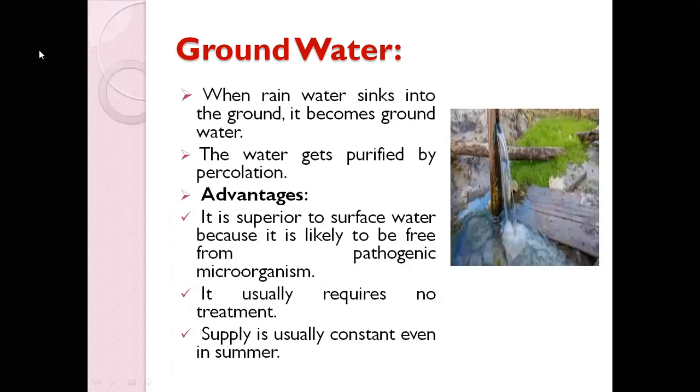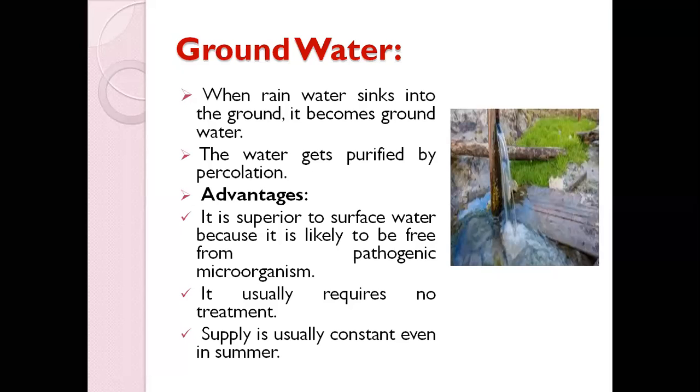The next is groundwater. When rainwater sinks into the ground, it becomes groundwater. This water gets purified by percolation, and the main advantage is that it is very superior to surface water, because groundwater is mostly underground. It has very little chance of being contaminated from any human or animal source, and it is mostly free from any pathogenic organisms. The supply is usually steady even in the summer season, so we have an adequate supply of groundwater.